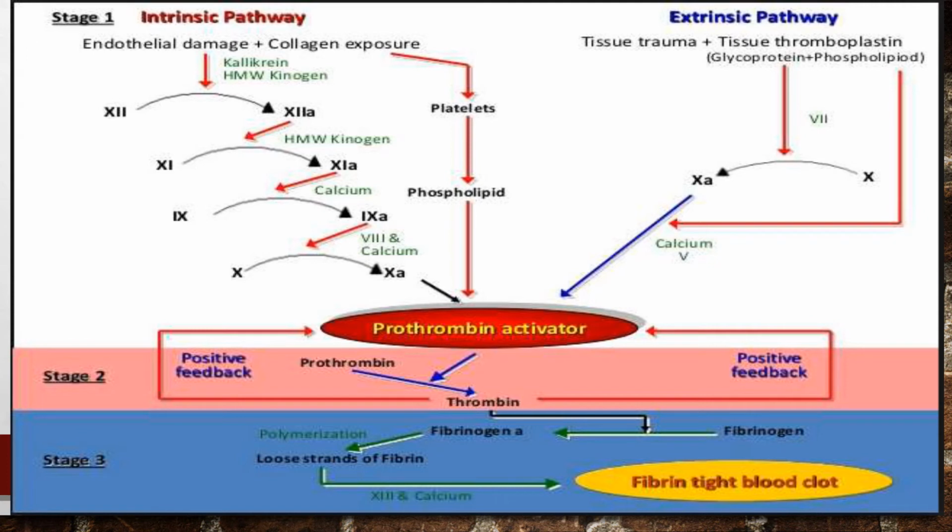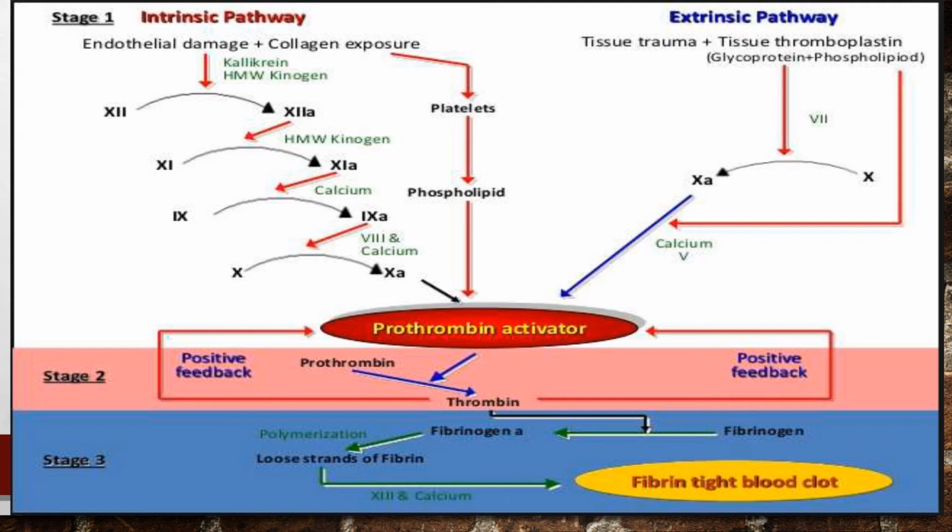So here you can see that the tissue thromboplastin, as we already said, contains components such as proteins, phospholipids and glycoprotein, and only the glycoprotein and phospholipids may convert the factor 10 into activated factor 10 in the presence of factor 7.